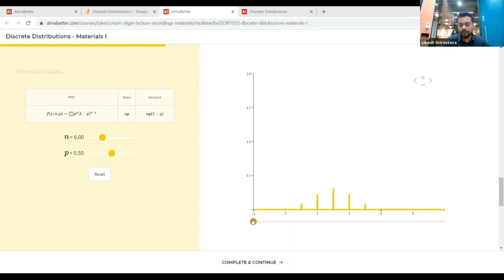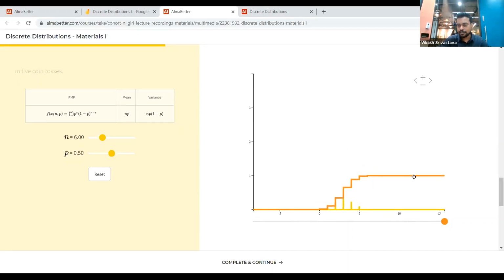Okay, and now if we drag the slider, you can see how the CDF looks like. Okay, so if I go to 6, it will be constant, right? So it gets saturated after this, right? So you can check for all the values.